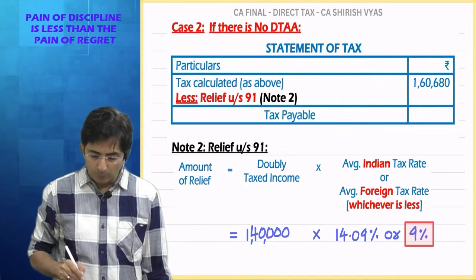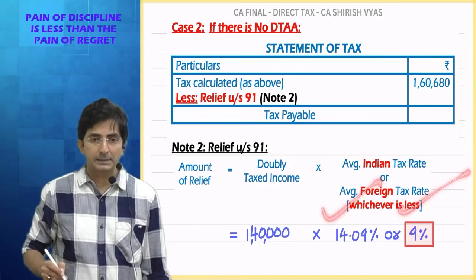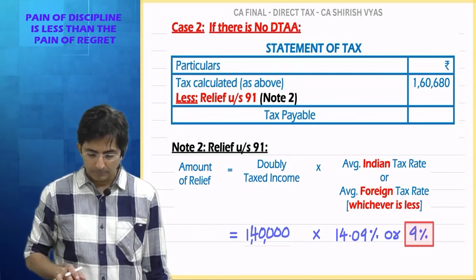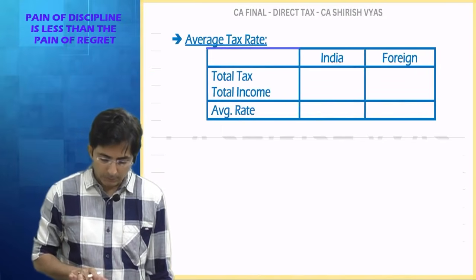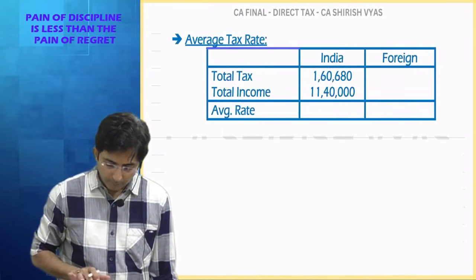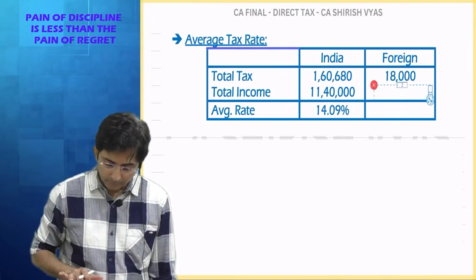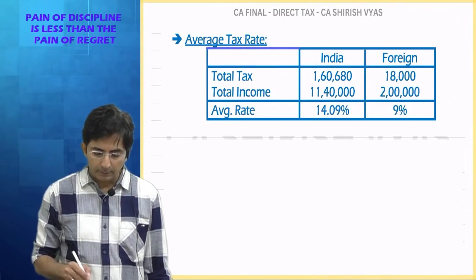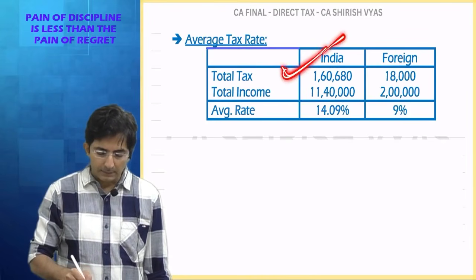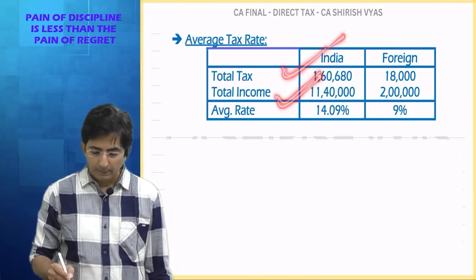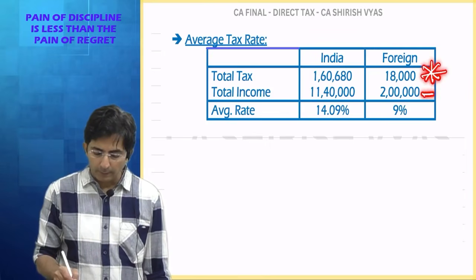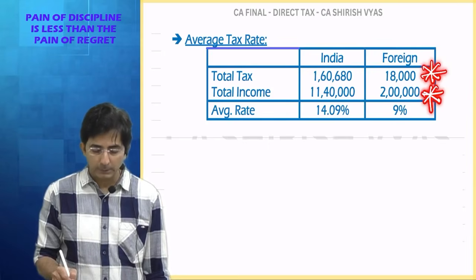Now between the two percentages, you have to select whichever is less. 14 and 9, whichever is less. Average Indian rate is final tax in India upon final income in India. And average foreign rate is foreign tax which you paid in foreign divided by foreign income. 9%.